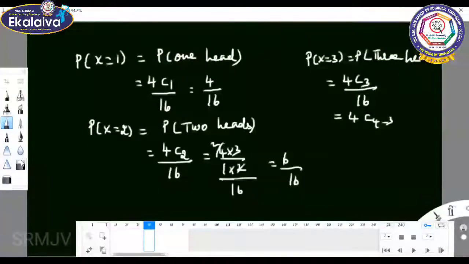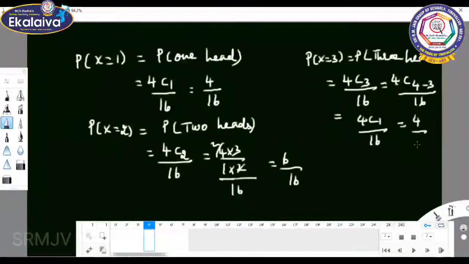So 4C1 by 16, and the answer is 4 by 16.